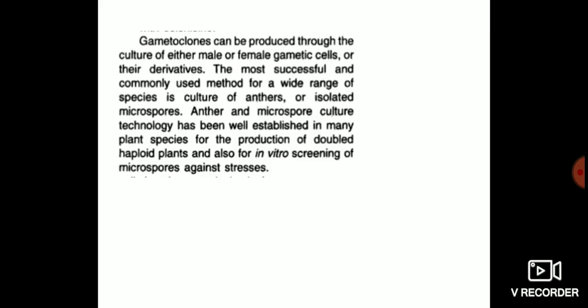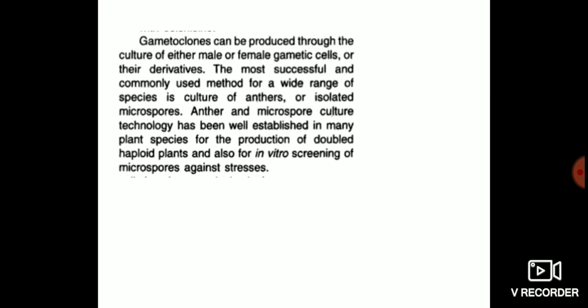Gametoclones can be produced through the culture of either male or female gamete cells. As I already said, gametoclones are based on culture of gametes or their derivatives. The most successful and commonly used method for a wide range of species is the culturing of anthers or isolated microspores.